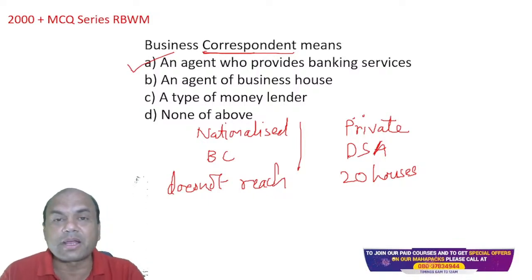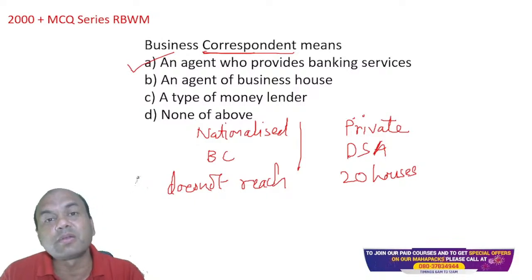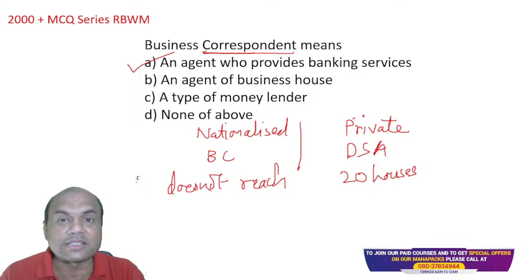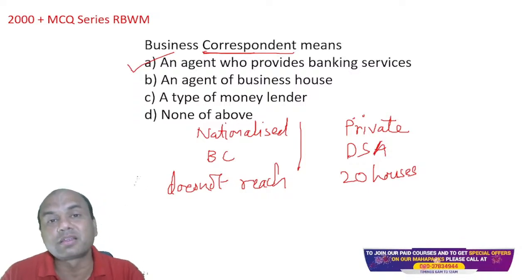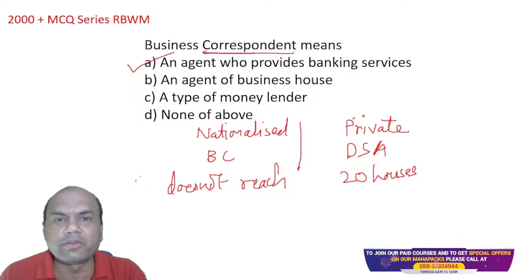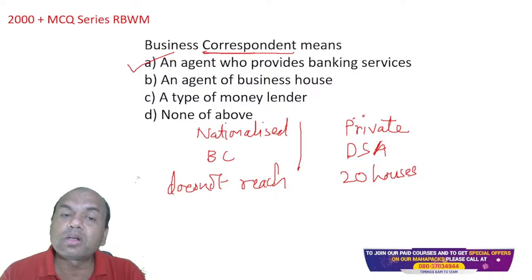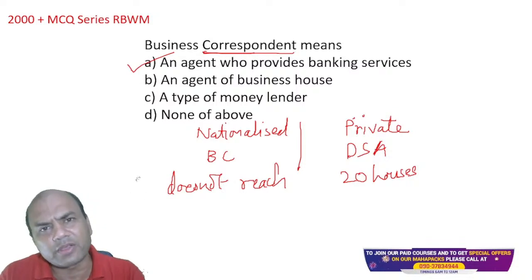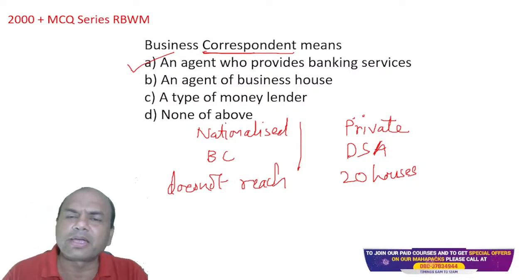Because what will be the cost? Your salaries, your running expenses, electricity, and all this coming and going, because employees won't be living in that village. They'll be staying in the nearby cities, right? So coming and going, what will be the cost? That's why we don't open a branch over there. We open a BC, a business correspondent, a private agency. Somebody from that village itself will provide the banking services.